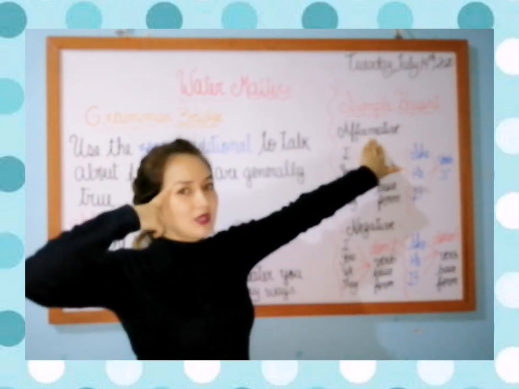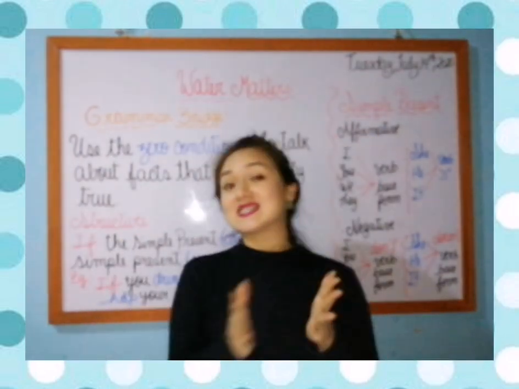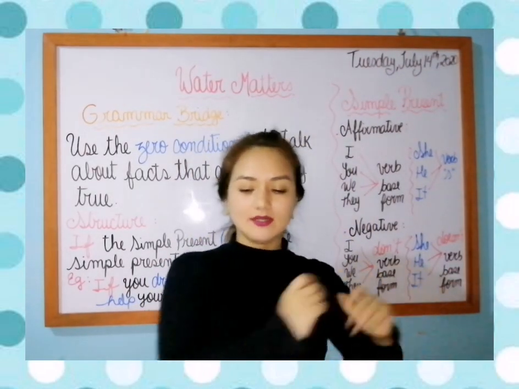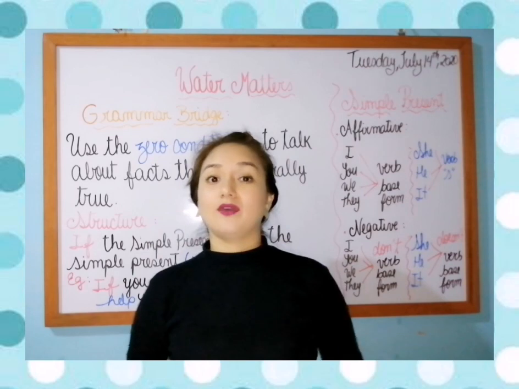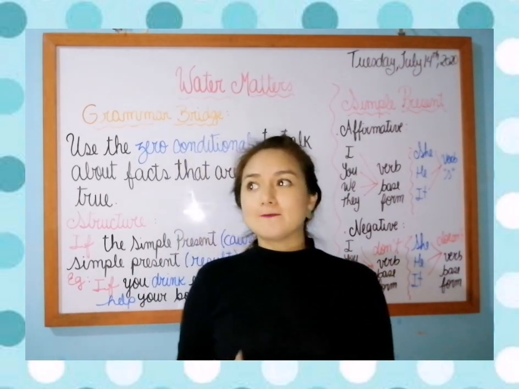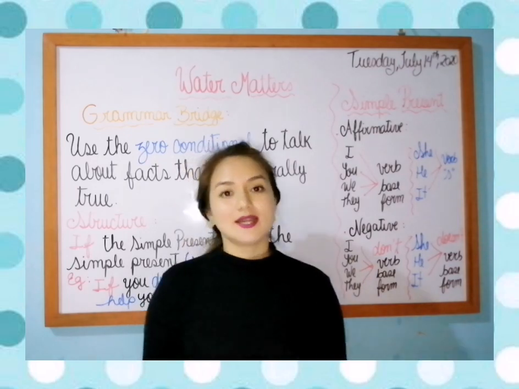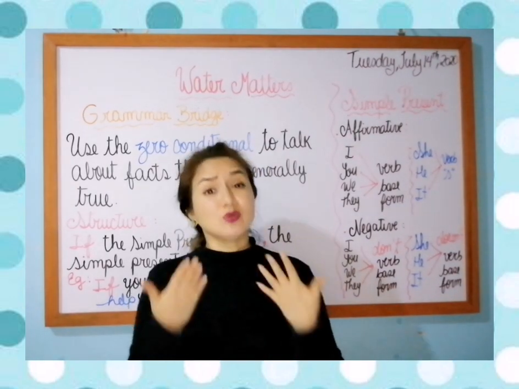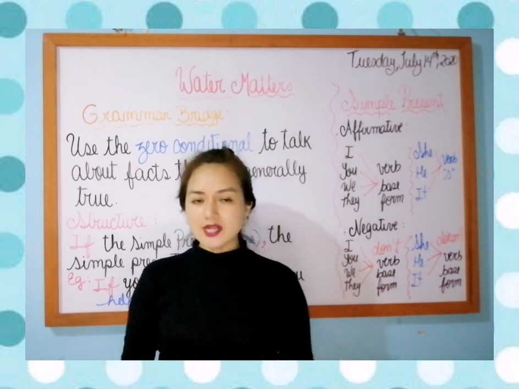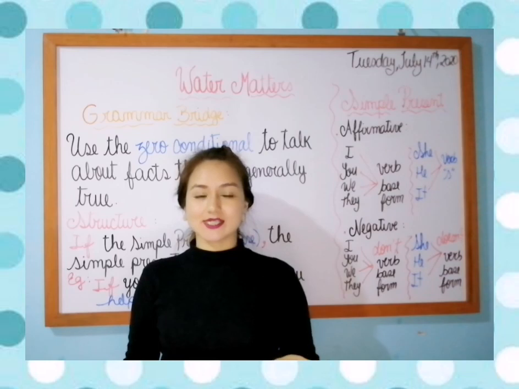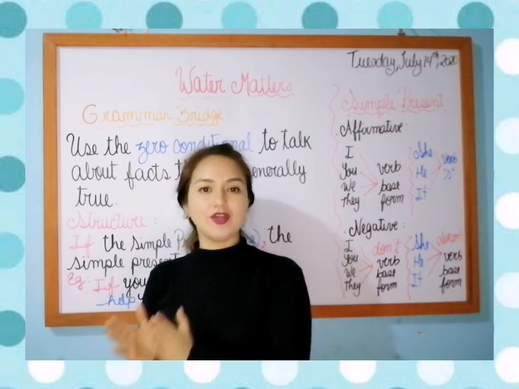You have to remember that the sentences are divided into affirmative, negative, and interrogative, right? And also in English we are gonna use some auxiliaries that help our sentences be in a period of time.